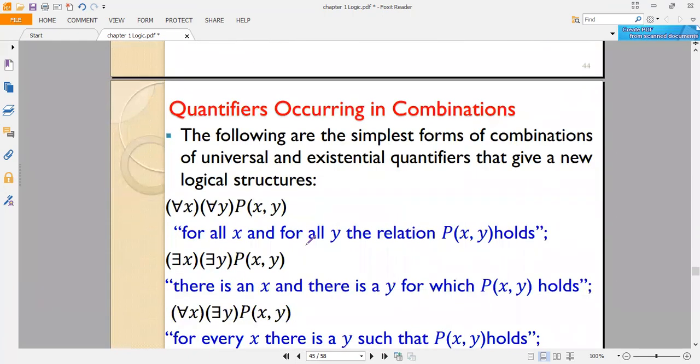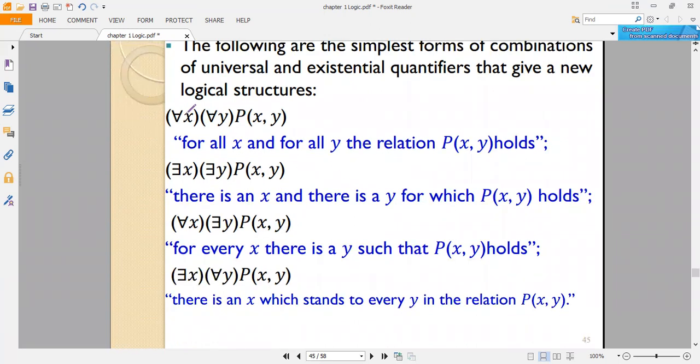Quantifiers occurring in combination. The following are the simplest forms of combinations of universal and existential quantifiers that give a new logical structure. For all x and for all y, p of x, y holds true. For all x and for all y, p of x, y holds true. There exists x, there exists y, p of x, y. There is an x and there is a y for which p of x, y holds true.